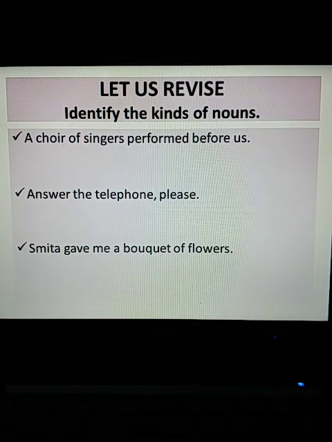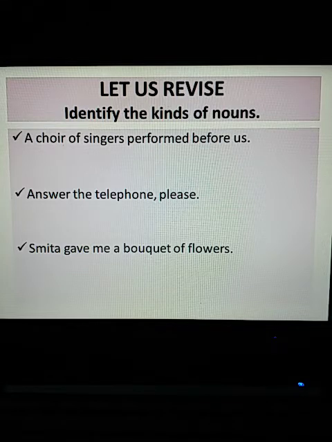Now, let us revise. Here is a small exercise that we will be doing together. We have to identify the kinds of nouns. Now, you have done this kind of exercise in the previous class also, where you had to identify the common and proper nouns, right? But here you will have to now identify common, proper and collective nouns, right? A choir of singers performed before us. Identify the nouns.